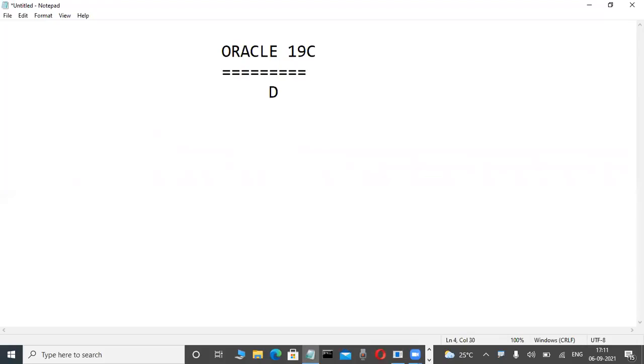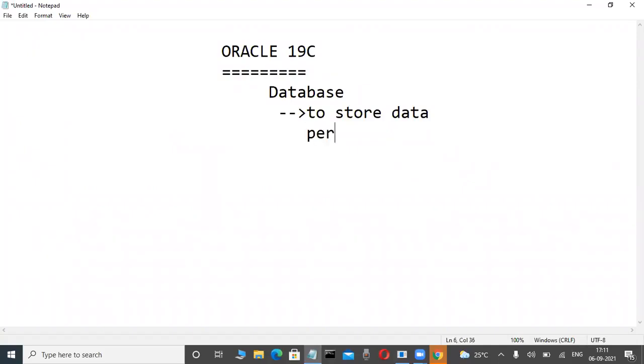Already we are telling these are database softwares. What is the main purpose of these database softwares? It means to store data permanently in hard disk, in secondary storage devices, permanently in hard disk.